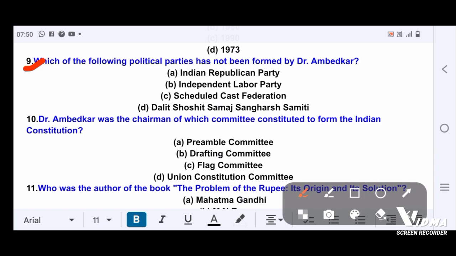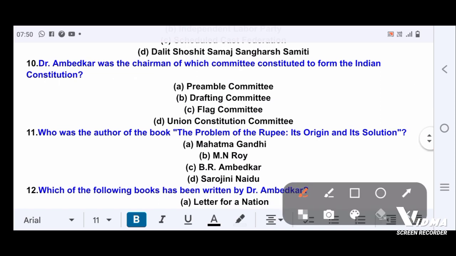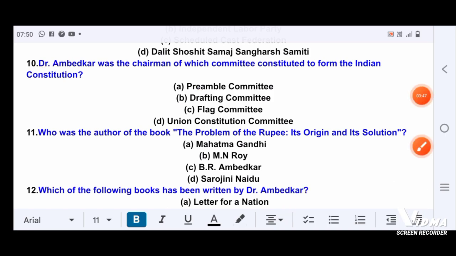Next question. Which of the following political parties has not been formed by Dr. Ambedkar? Correct answer is option D. Next question. Dr. Ambedkar was the chairman of which committee constituted to form the Indian Constitution? Option B is correct answer, the Drafting Committee.